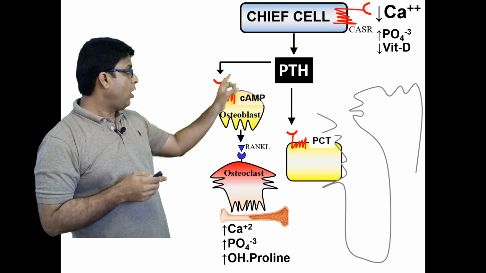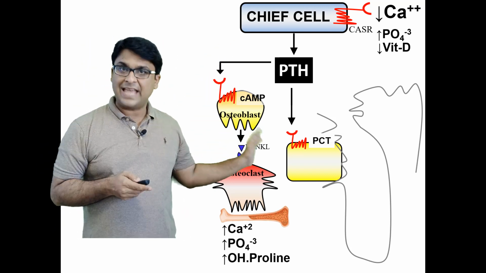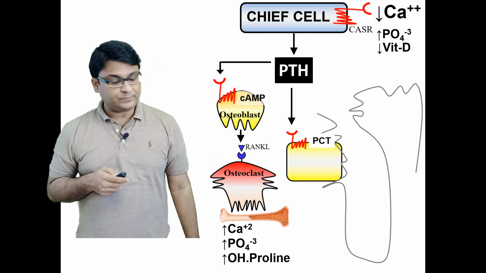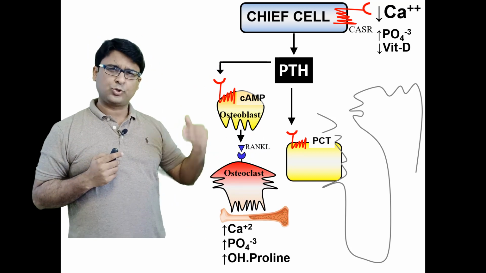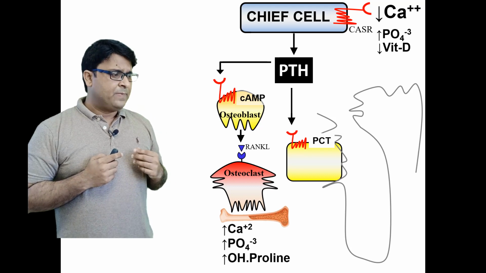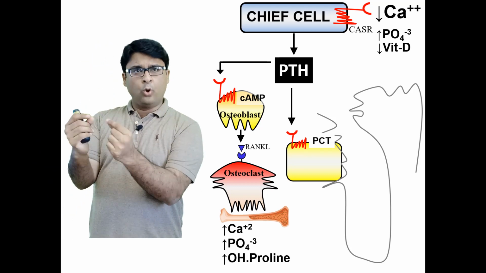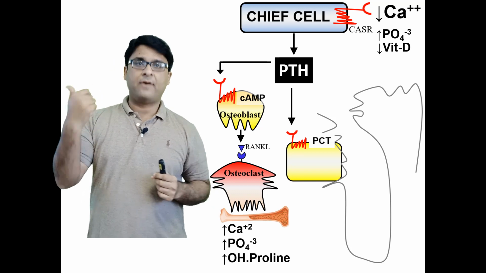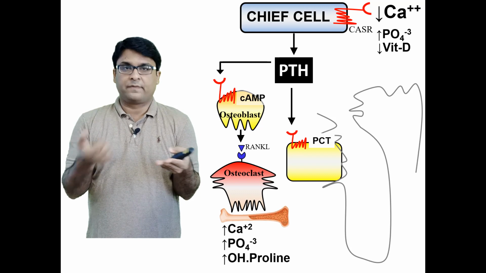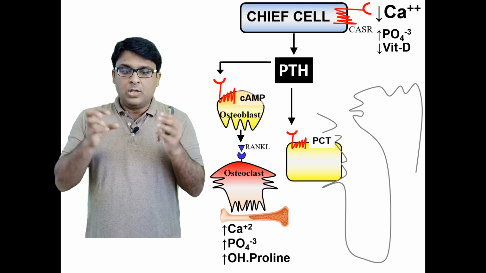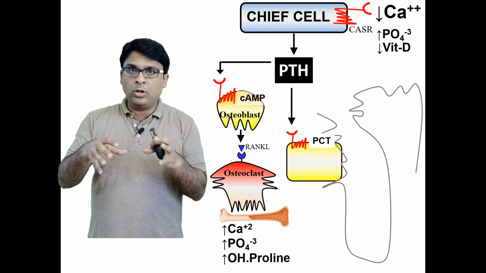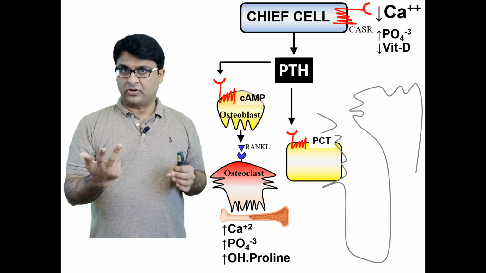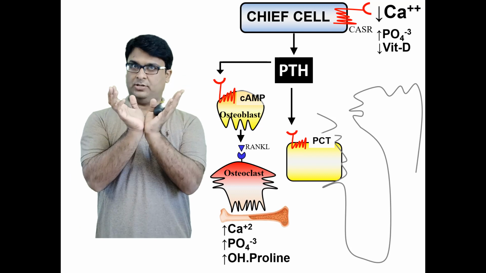So PTH will go onto the proximal convoluted tubule cells, activate the receptor, and then what happens is very important. Now, one important point before I show you the next image: when PTH acts on bone, what is released into blood? High calcium, high phosphate, because bone is composed of calcium and phosphate and hydroxyproline. So when osteoclast cuts the bone, calcium is released, phosphate is released, and hydroxyproline is released. And all of them go in circulation.